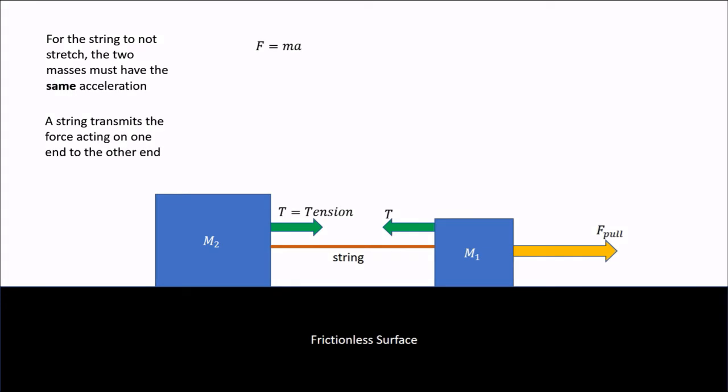Let's quickly work out the acceleration of these two masses, which we already said has to be the same. So let's start with the F equals ma equation of m1. We have m1 times a equals the applied force pulling to the right minus the tension force pulling to the left. Now let's do the equation for m2. We simply have m2 times a equals T, pulling to the right. Go ahead and solve for the acceleration yourself.